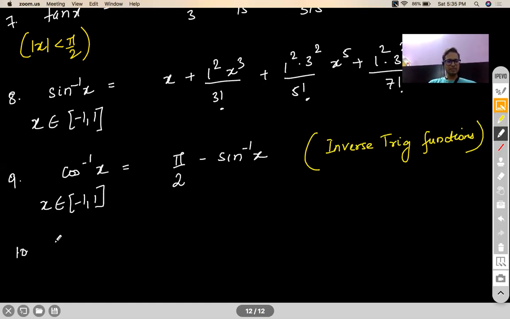Write down for tan inverse. Tan inverse will be x minus x cubed by 3 plus x to the power 5 by 5 minus dot dot dot.